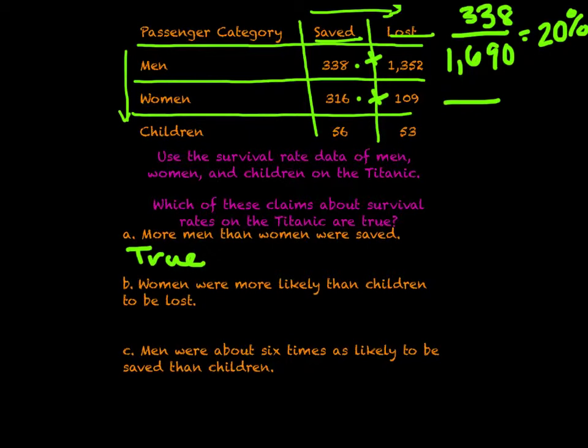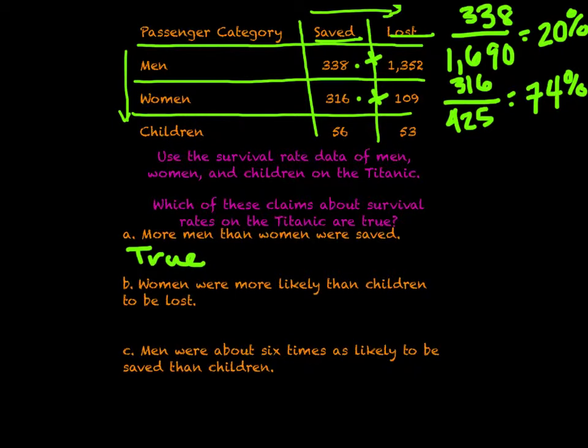My iPhone's being weird. Okay, so I got it. 316 plus 109 is 425. And we're going to actually put 316 over the top of that. Just looking at these two numbers, 338 in comparison to 1690, and then 316 in comparison to about 425, we know that 316 is a bigger number in comparison, proportionality-wise. So we know that we're going to end up having more women saved, and in fact it is 74%.